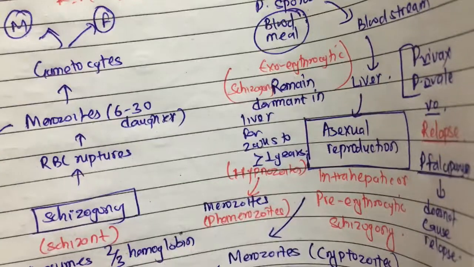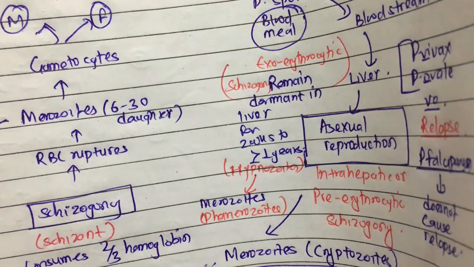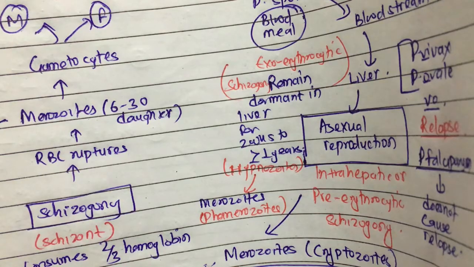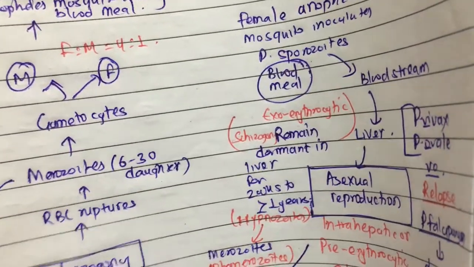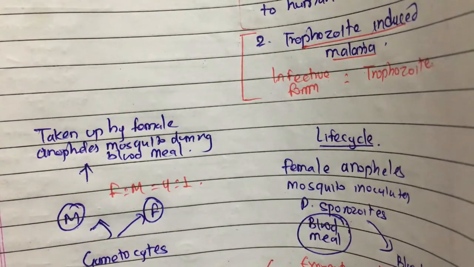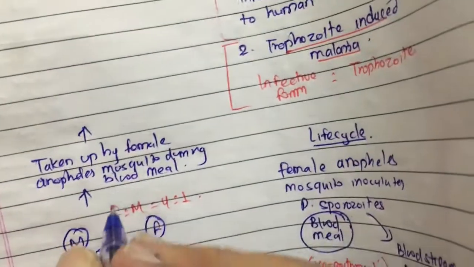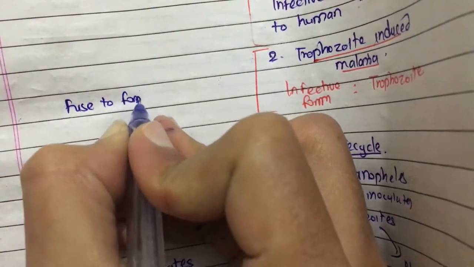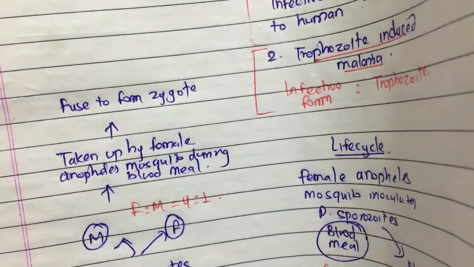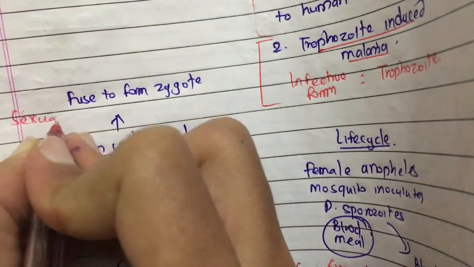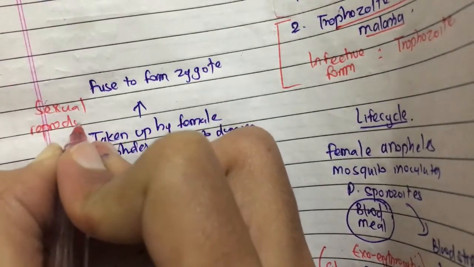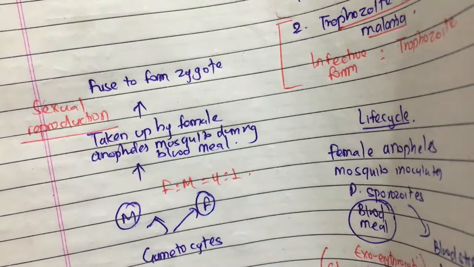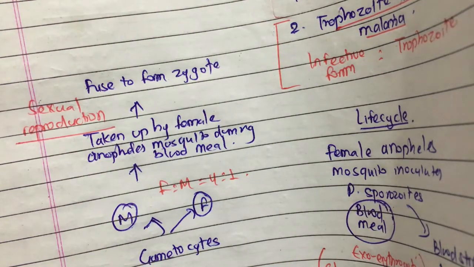So all the cycle in the human is asexual, and the human is the intermediate or secondary host. The gametocytes taken by the mosquito fuse inside the mosquito to form zygotes. So sexual reproduction occurs inside the mosquito, and the mosquito is the definitive or primary host.